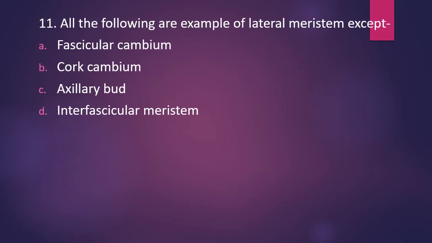Question number 11. All the following are example of lateral meristem except fascicular cambium, cork cambium, axillary bud, interfascicular meristem. Which of the following is not an example of lateral meristem? The correct answer is option C, axillary bud.